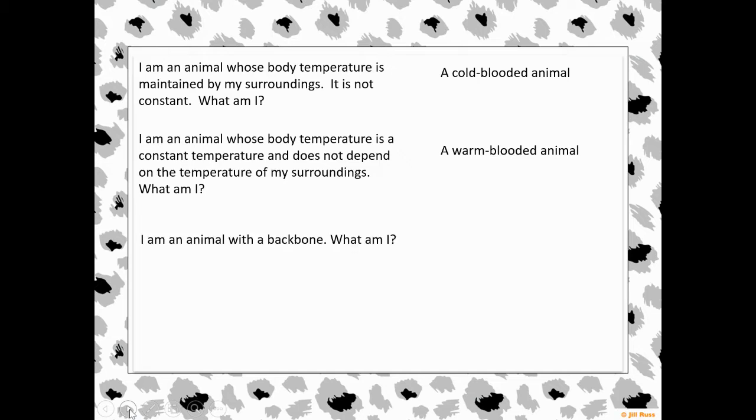All right, let's try another one. I am an animal with a backbone. What am I? You should have said a vertebrate. Remember, animals that have a backbone or a spine are called vertebrates because we have vertebrae running down our backbones with our spinal cord in the middle.